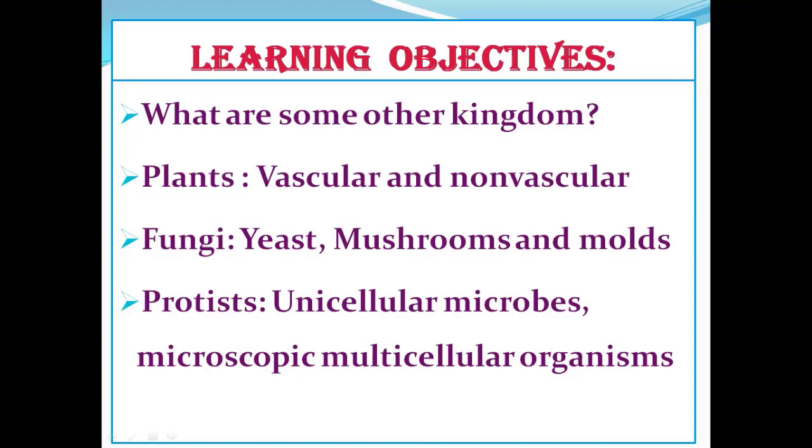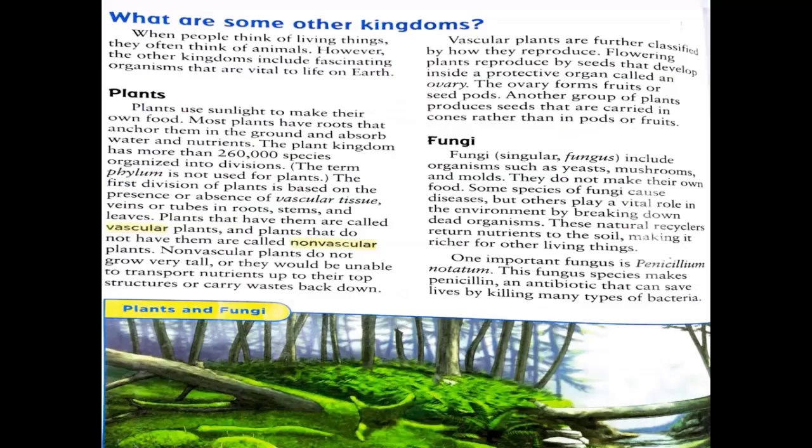So let's continue with the lesson, where we are going to talk about what are some other kingdoms. When we look at page 26, we can see that when people think of living things, they often think of animals. However, the other kingdoms include fascinating organisms that have a very important role to play in life on earth. So here we can see that the plants, fungi and the protist are the other kingdoms which we are going to study here.